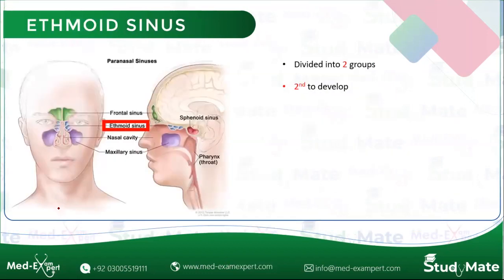Next we have the ethmoid sinus. Ethmoid sinus are divided into two groups. The anterior and the middle ethmoid are part of the anterior group of the paranasal sinuses, whereas the posterior ethmoid is part of the posterior group of the paranasal sinuses. These are second to develop in the intrauterine life.